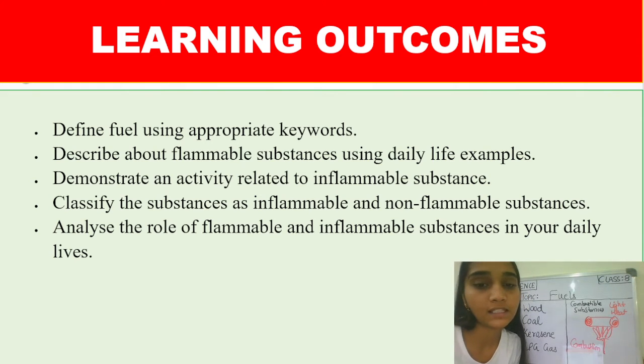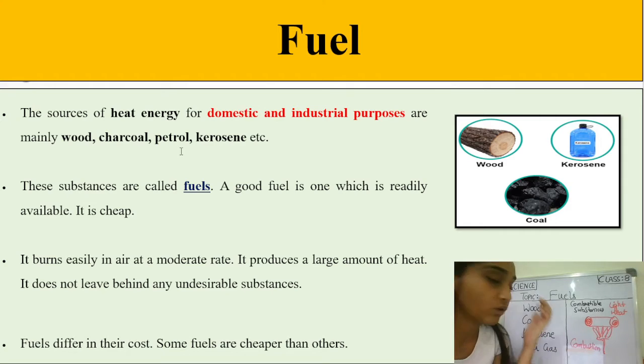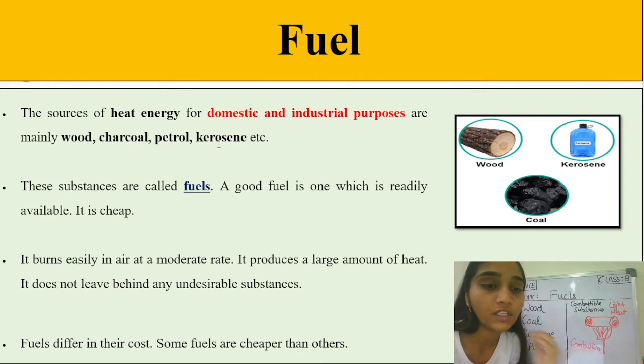Classify some substances as flammable or non-flammable, and also analyze the role of these substances in your daily lives. Whenever we study something, it has a role behind its applications in real life. So students, the sources of heat energy for domestic and industrial purposes are mainly wood, charcoal, petrol, kerosene or LPG. We term those substances as fuels.